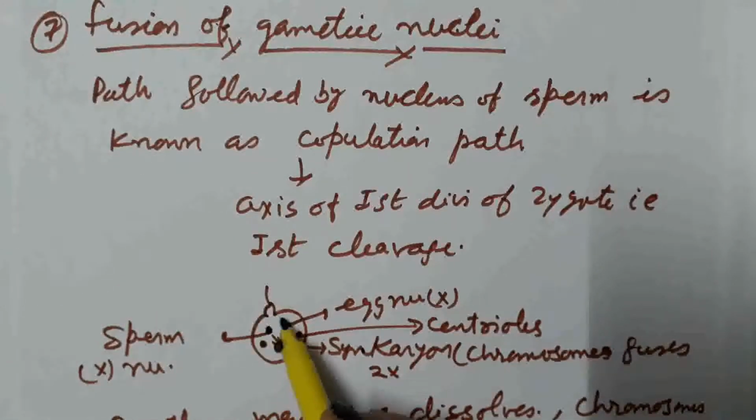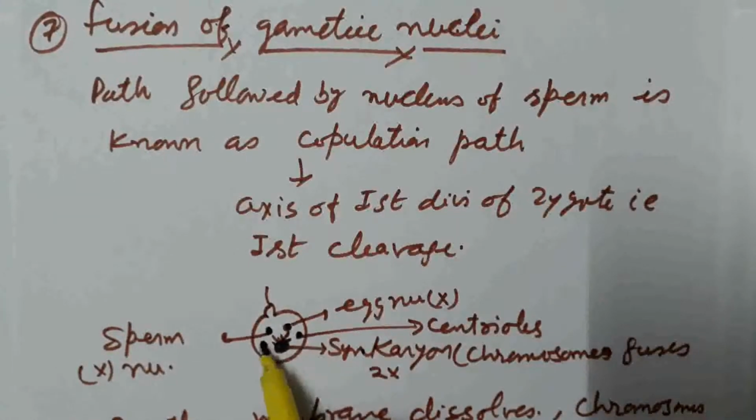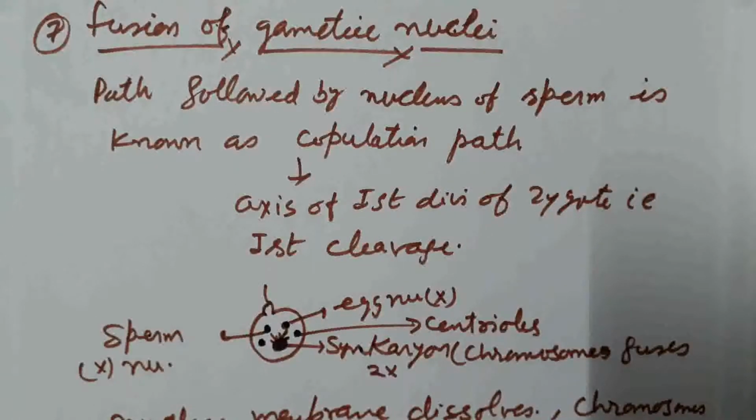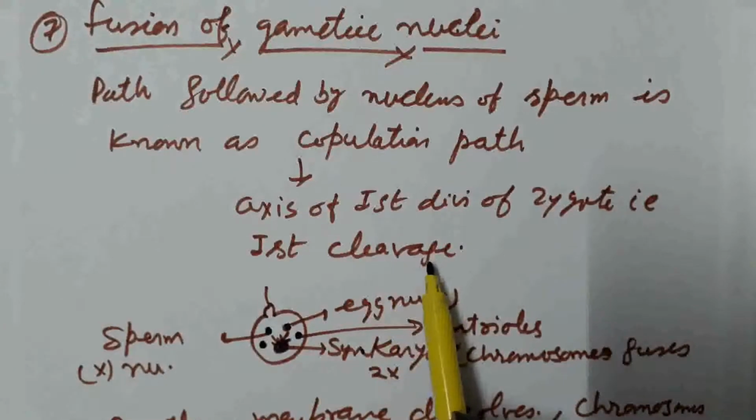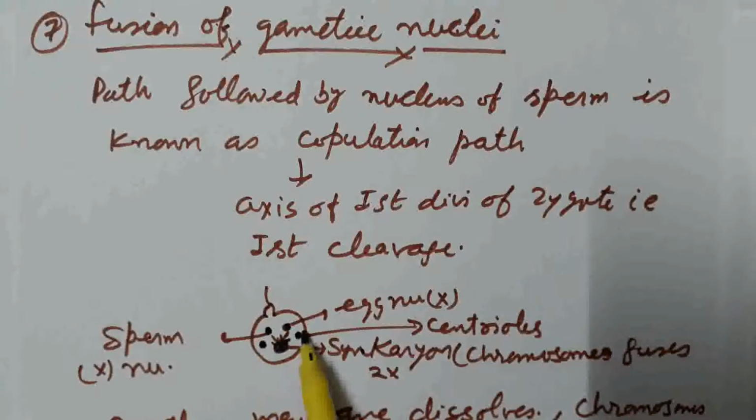The centriole which enters inside the egg from the sperm goes to the opposite pole. What is the significance of the centriole? It helps in the spindle fiber formation during the first division in the zygote. Divisions in the zygote are known as cleavage. So during the first cleavage, spindle fibers are needed, which are formed by the centrioles coming from the sperm into the egg.